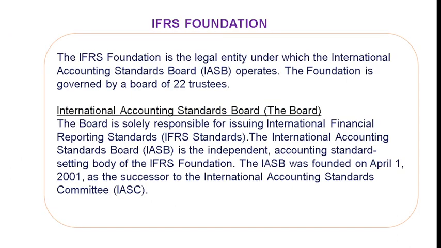So IFRS is a modified form of IAS, International Accounting Standards, introduced by IASB, International Accounting Standards Board.